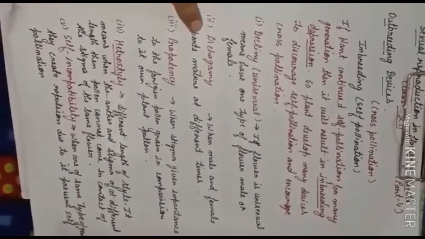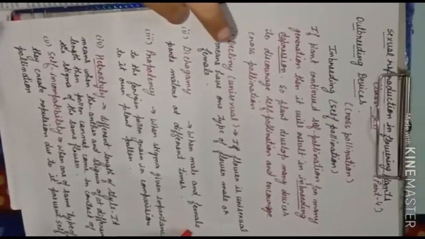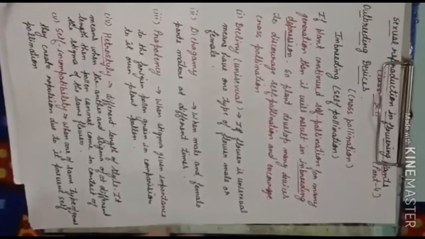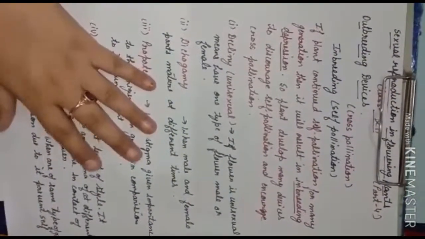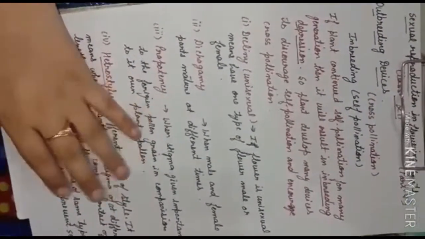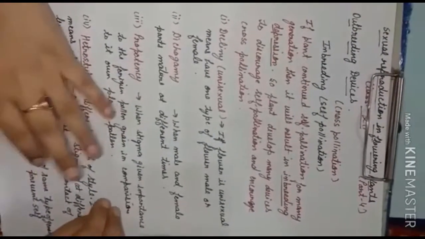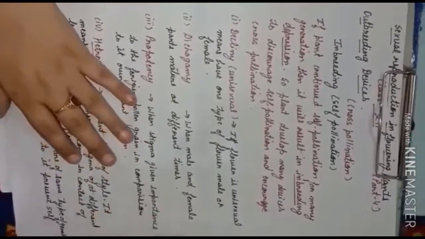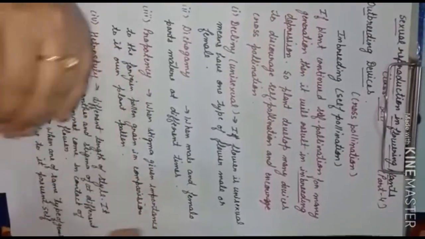Now the second one is dichogamy. Dichogamy means the male and female parts mature at different times. If the male part matures first and the female is not mature, then the mature female part will get fertilized with the other plant. In the same way, if the female part of the flower matures and the male is not mature, meaning the pollen grains have not yet developed in the male part, then the female part will get pollen grains from the other plant. This is also the second type of device which promotes cross pollination.